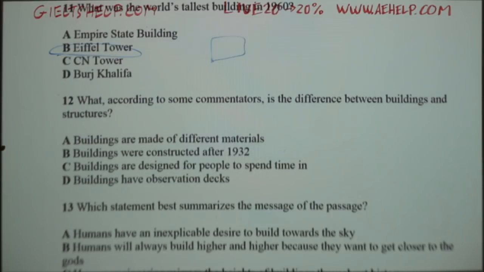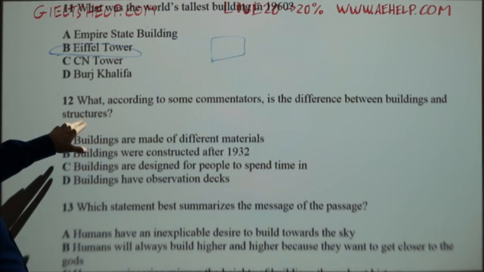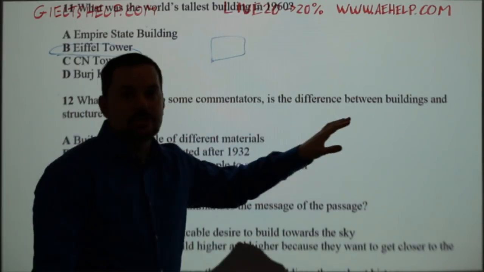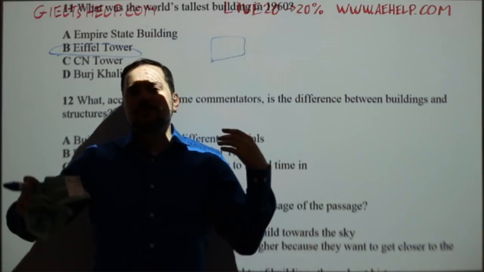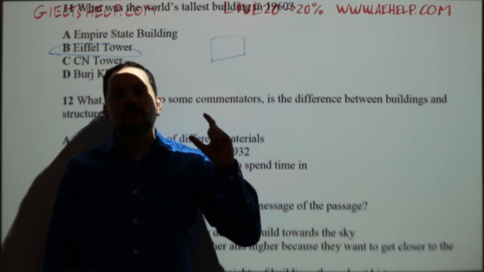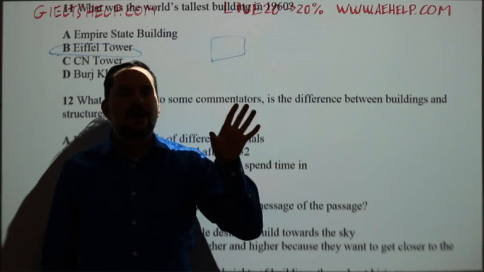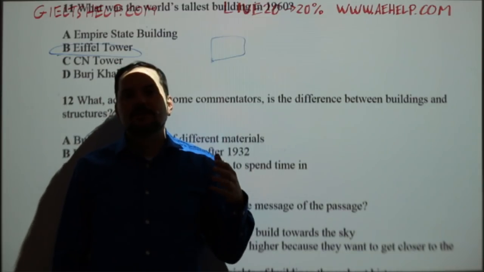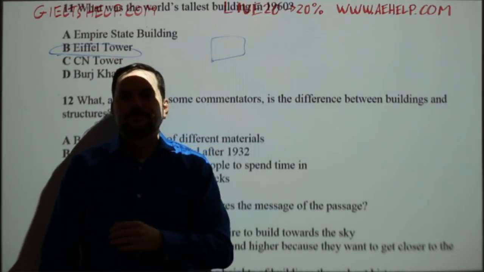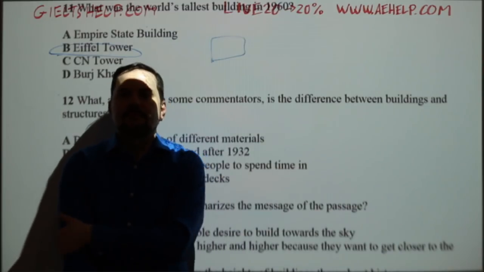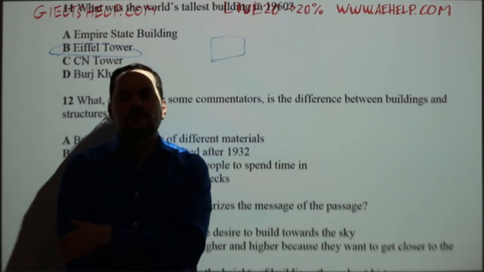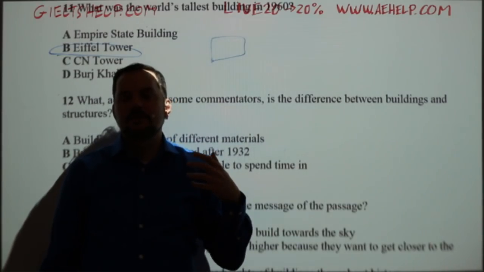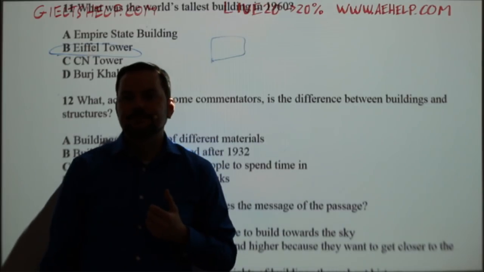All right, last question, or last two questions, sorry. What, according to some commentators, is the difference between buildings and structures? Don't look at the answers. Okay, the strategy for multiple choice is you should always try to answer the question from your own mind or your own brain first. So answer it from your own brain before you choose the answer. A lot of students try to get the answer from the choices and they don't even use their own thoughts, and that's a problem.